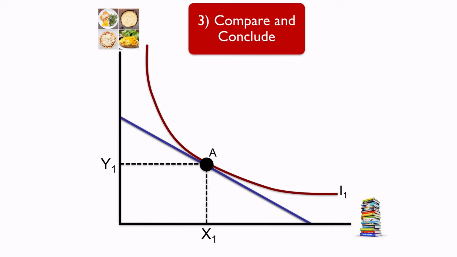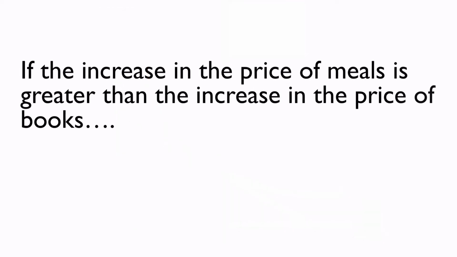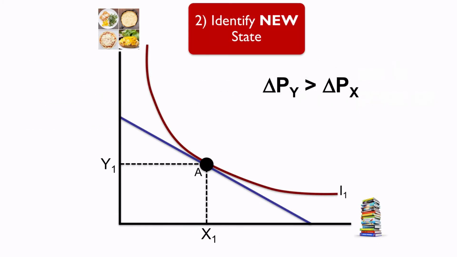Yet, a more realistic assumption is that the ratio of prices in London will be different than the ratio of prices in Seattle. For instance, suppose the prices of both books and meals are higher in London, but the change in price of meals is greater than the change in price of books. If this is the case, the slope of the budget line will change and it will also shift to the left.